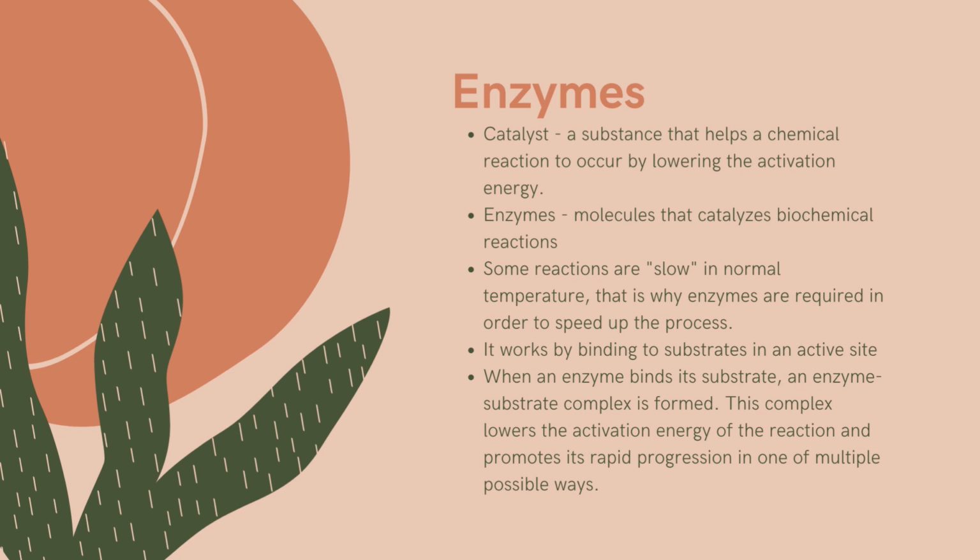That is why we need a catalyst, a substance that helps a chemical reaction occur by lowering the activation energy. So first, what is activation energy? Activation energy is the energy that is required by a process in order for it to occur. So this catalyst will lower the activation energy.